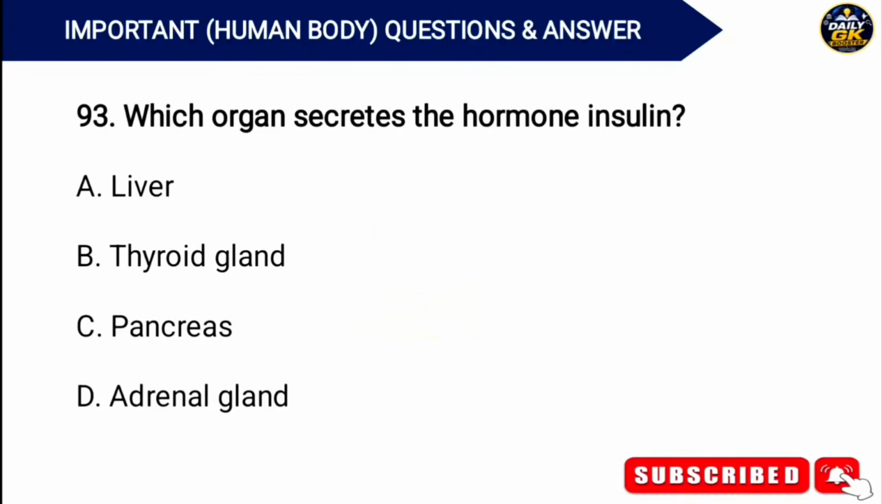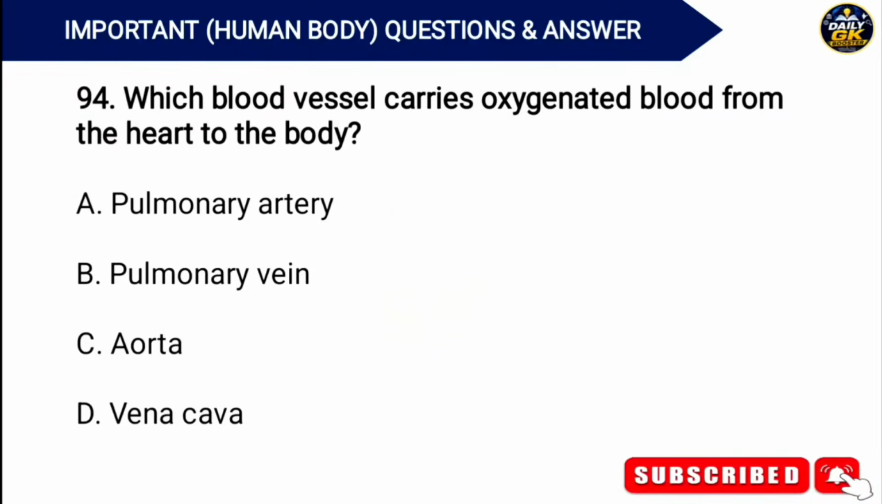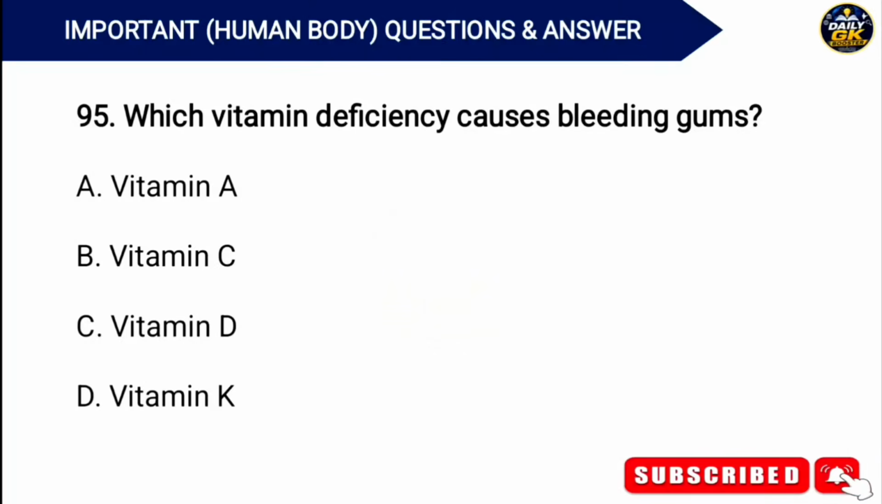Which organ secretes the hormone insulin? Answer. Option C. Pancreas. Which blood vessel carries oxygenated blood from the heart to the body? Answer. Option C. Aorta. Which vitamin deficiency causes bleeding gums? Answer. Option B. Vitamin C.